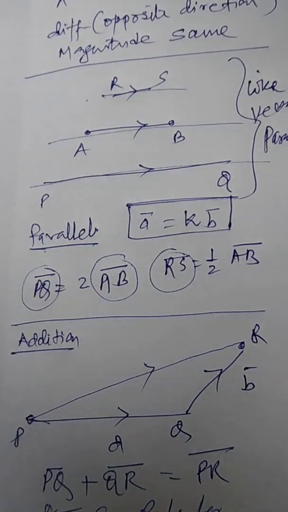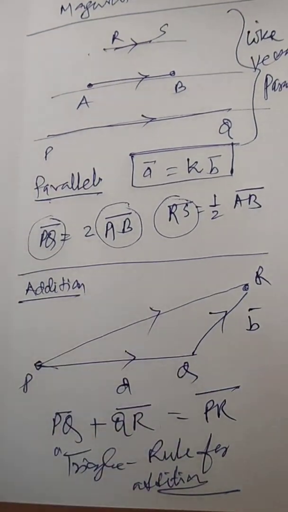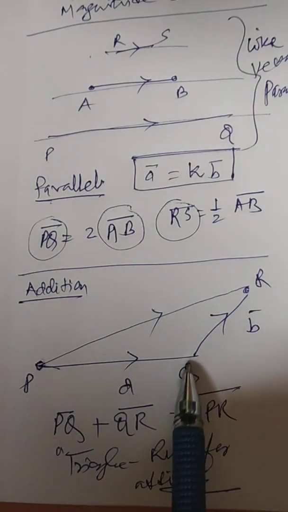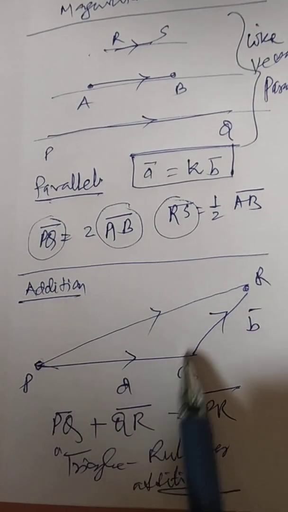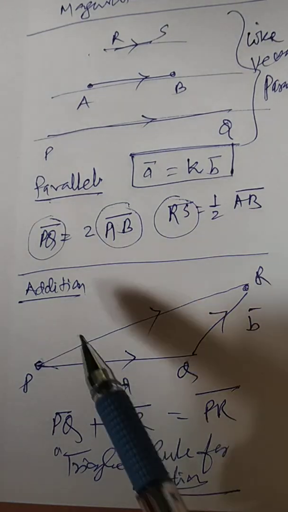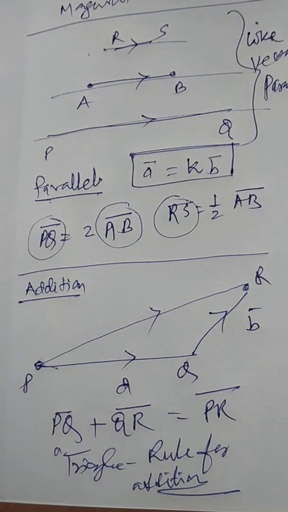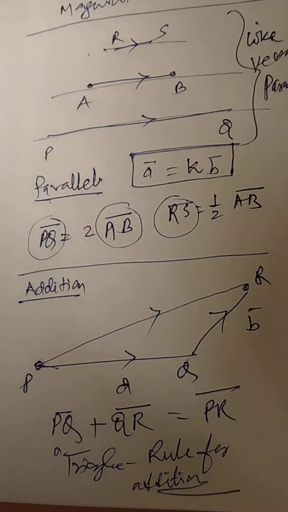So if you want to add any two vectors, then this condition is to be followed. It should be initiated at P, terminating at Q. Again the next vector should initiate at Q and terminate at R, whereas the resultant vector is given by the vector PR. If you are familiar with this one, I can add some more concepts called the associative law as well as the commutative law. Let me explain those two concepts now.